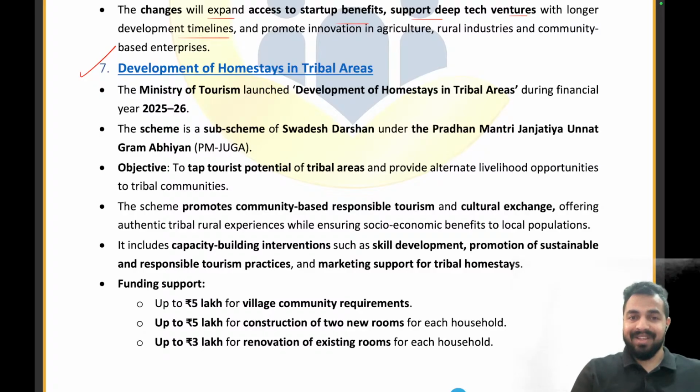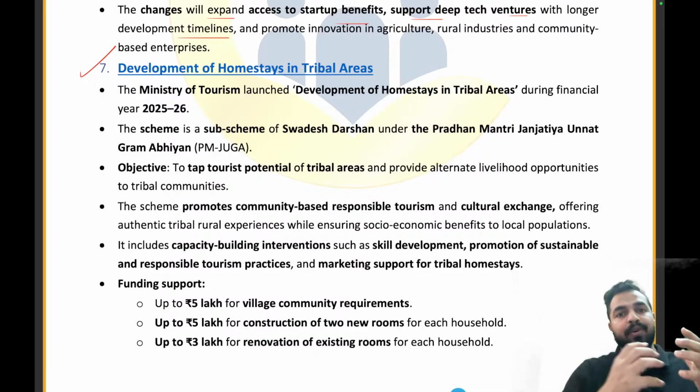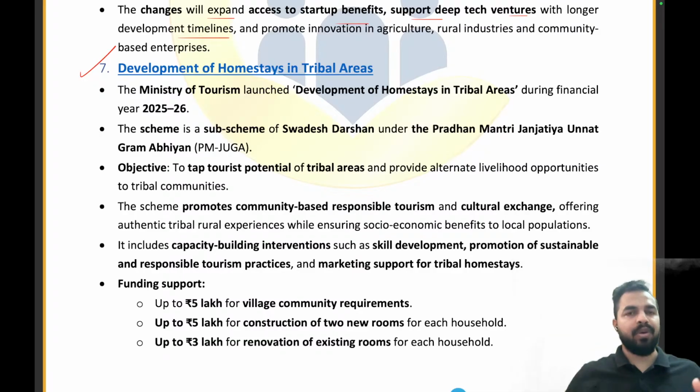But now, in order to bring change in the income of the people who live in the residential areas in the mountains, we have come up with the homestay, where you can stay at the home of a particular person. They will provide you food and resting facilities. You can stay there and enjoy your stay in that particular mountain area.